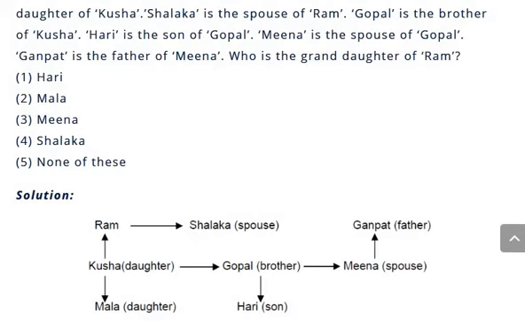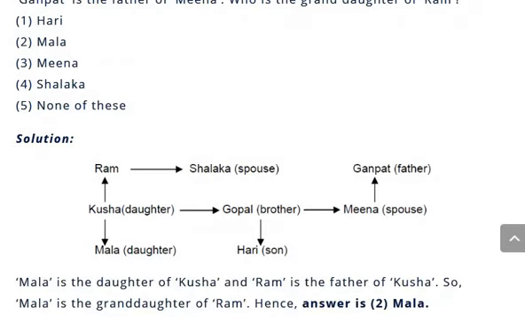And Ganpat is the father of Meena. Shalaka is the spouse of Ram. So based on this, now what we are supposed to find out: who is the granddaughter of Ram? So Mala is the daughter of Kusha and Ram is the father of Kusha. So Mala is the granddaughter of Ram.